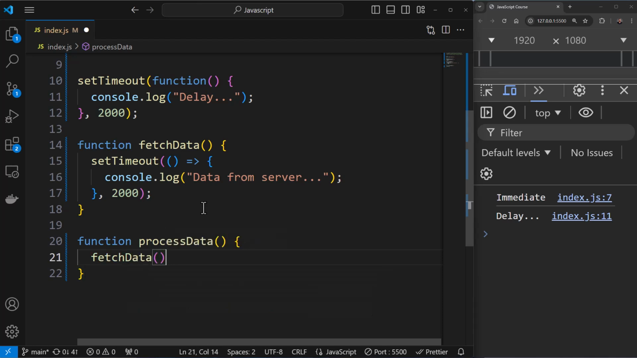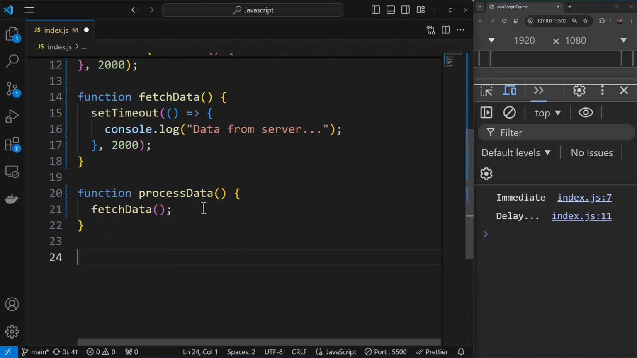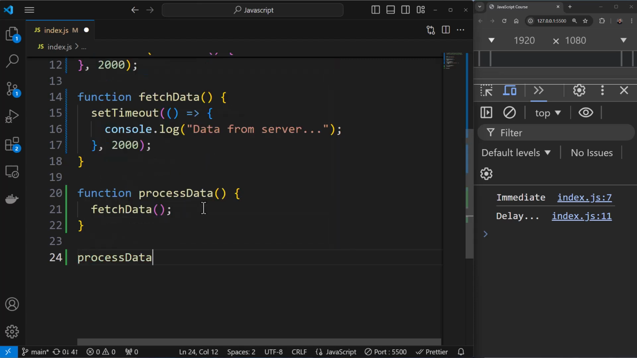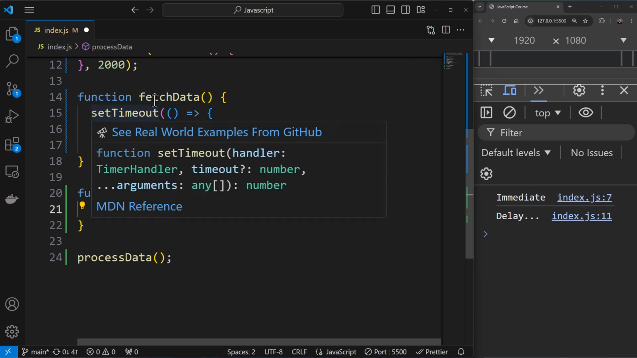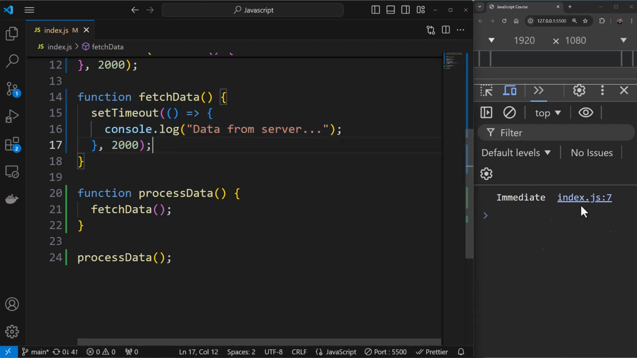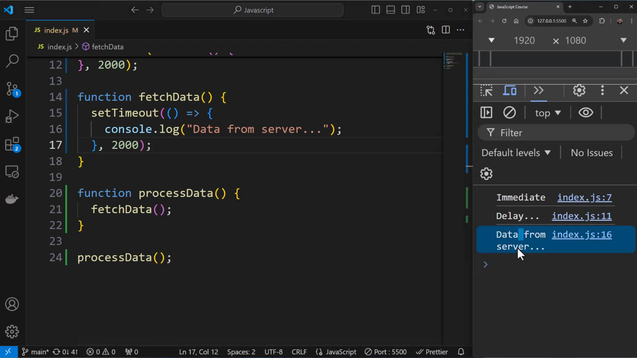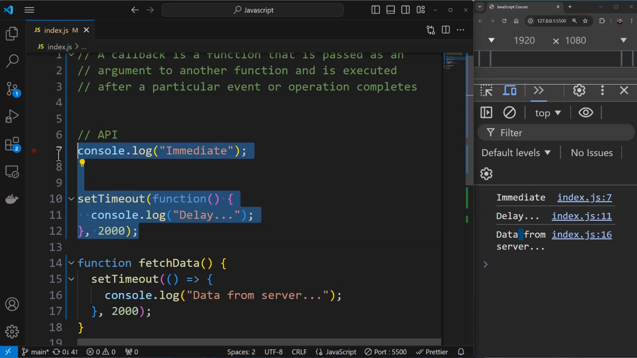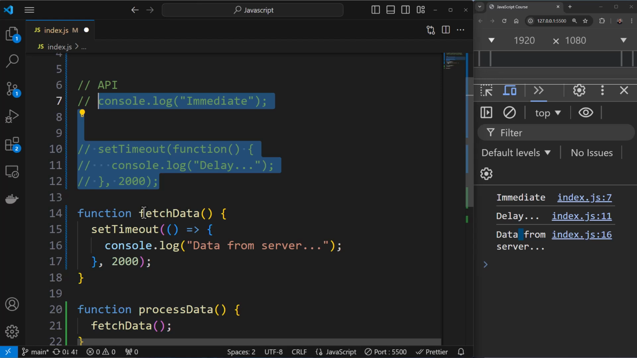I'm calling this, and I'm calling processData. So what is happening is I'm calling processData first. As you can see, processData is then calling fetchData, and fetchData is doing some sort of operation like talking to an API and getting the data. If I save this, you'll see the data from the server after 2 seconds. For now I'll just comment this out since we have understood what timeout is.